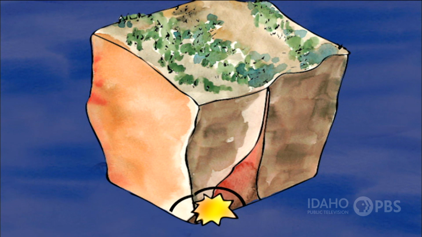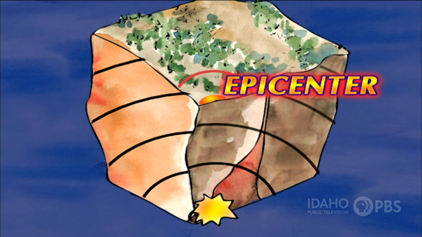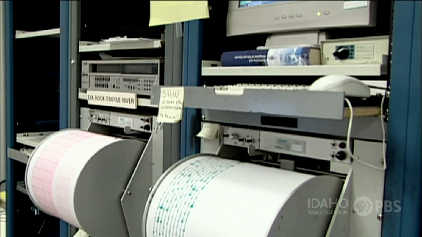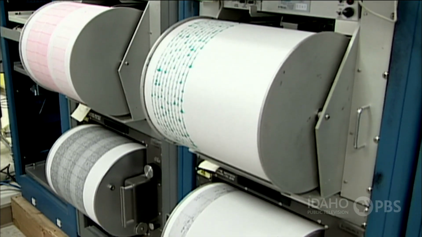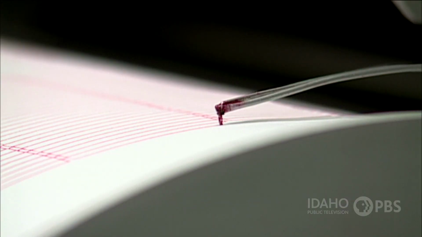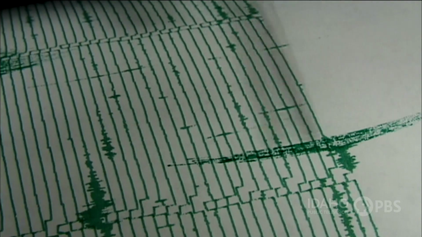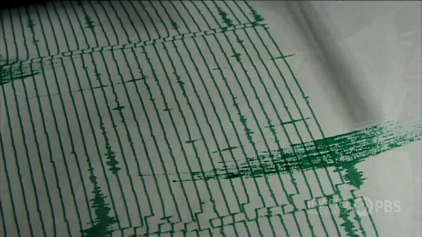The spot on the Earth's surface reached by the first wave is called the epicenter. From the epicenter, seismic waves or shock waves spread outward. Scientists measure earthquakes with a special tool called a seismograph. The seismograph's pen records shock waves by drawing lines on a piece of paper. When a wave is closer or stronger, the line is longer. When the wave is farther away or weaker, the line is shorter.